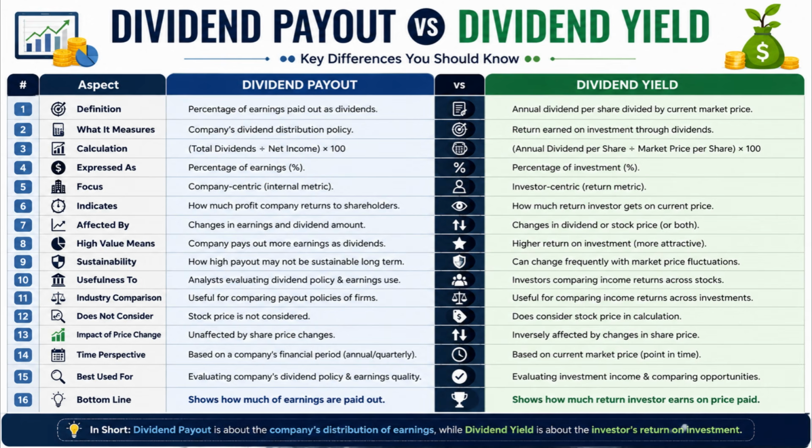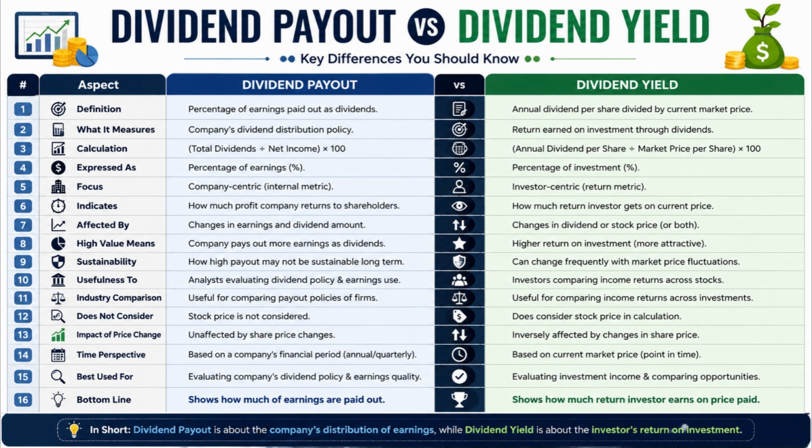Number 15. Dividend payout is best used for evaluating a company's dividend strategy and earnings distribution, whereas dividend yield is best used for evaluating investment income opportunities. Number 16. In summary, dividend payout shows how much of a company's earnings are paid out as dividends, whereas dividend yield shows how much return an investor earns from dividends based on the share price.